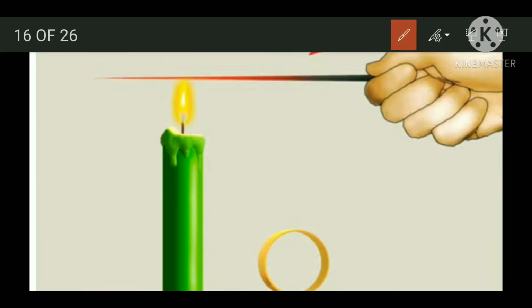See, I put some candle wax here. Now give the heat on this point. What will happen? The heat will pass from one end to the other end and this wax will start to melt. I hope you are clear with this topic.